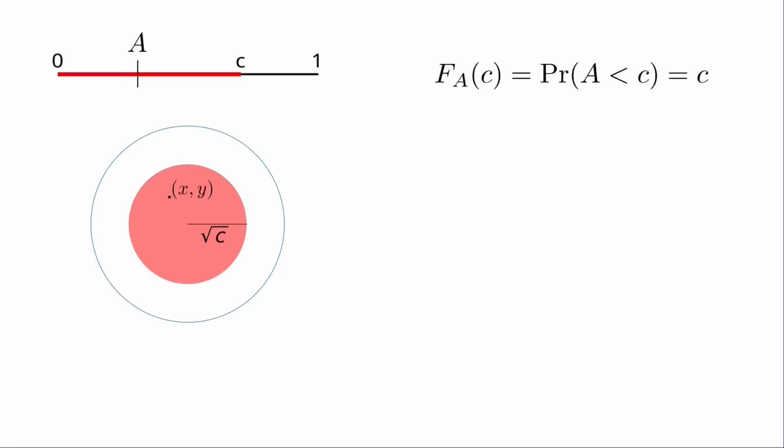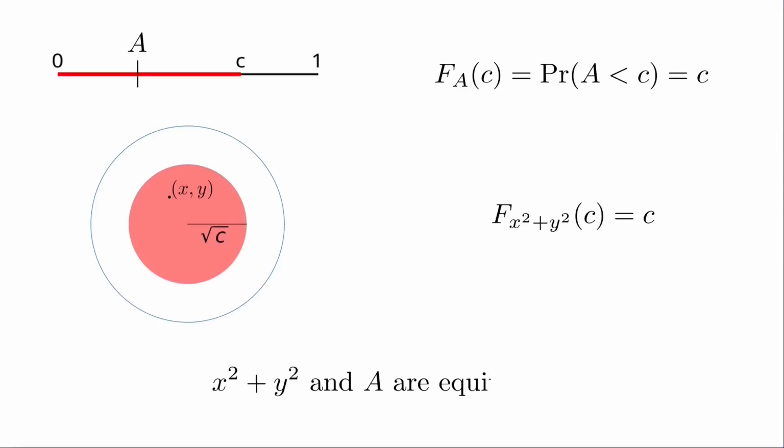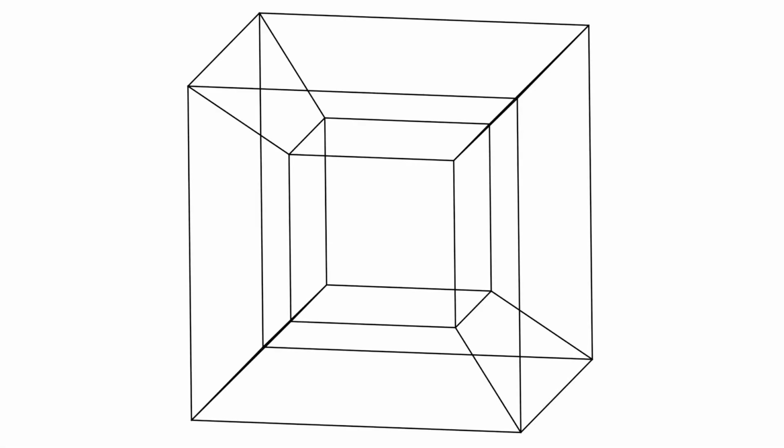But if we recall, that means x squared plus y squared has the same cumulative distribution, and so we can interchange a and x squared plus y squared. But how can we use this equivalence to find the volume of a hypersphere? We can start by considering the set [-1, 1] to the fourth power.